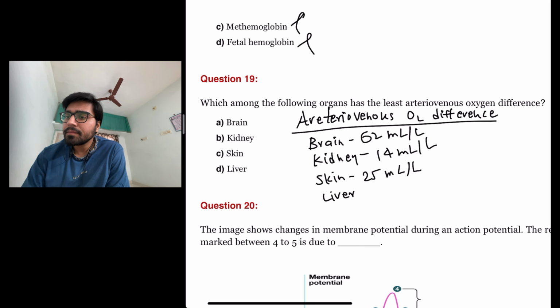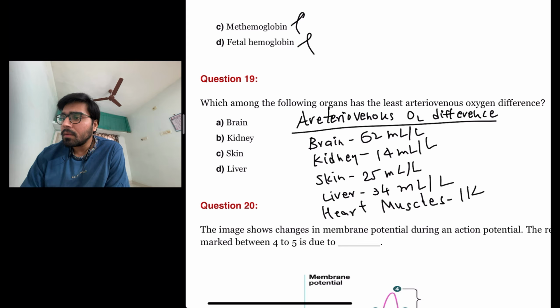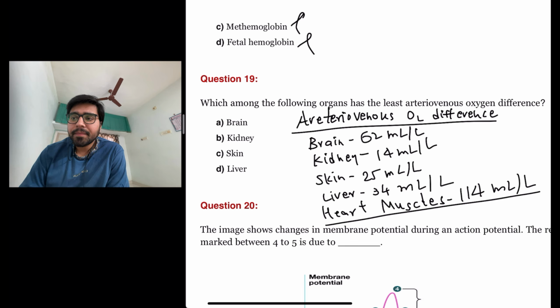Liver, 34 milliliter per liter. Heart muscles, 114 milliliter per liter. So the answer here is kidney, because among all, brain, skin, and liver have more arteriovenous oxygen difference than the kidney. So the kidney is the answer because its arteriovenous oxygen difference is 14 milliliter per liter.